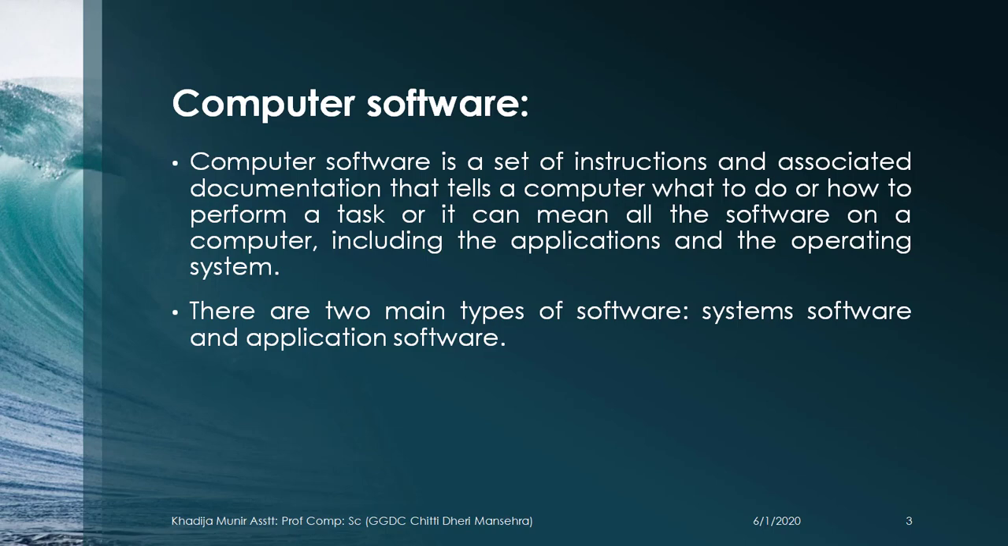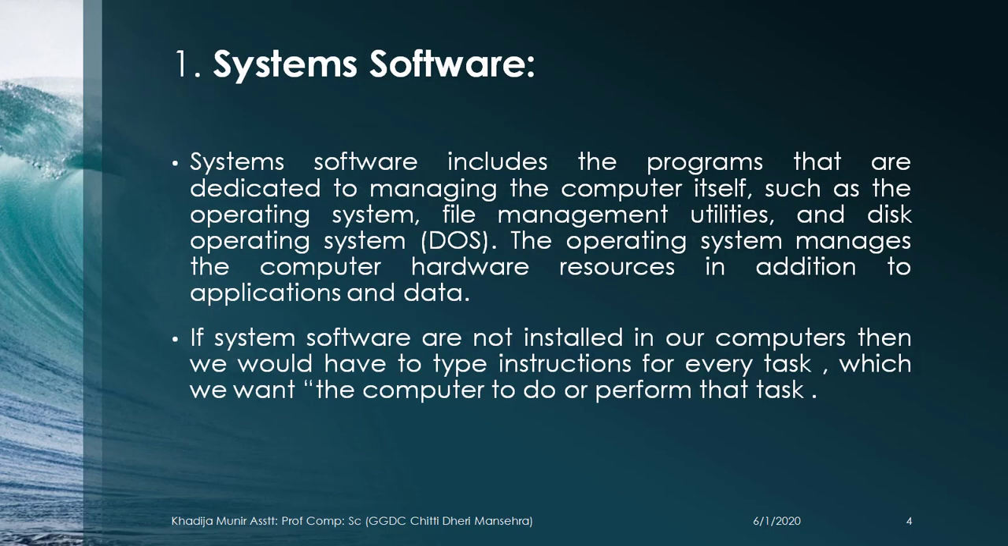Now, what is system software? System software includes the programs that are dedicated to managing the computer itself, such as the operating system, file management, utilities, and disk operating system. The operating system manages the computer hardware resources in addition to application and data. If system software is not installed in our computers, then we would have to type instructions for every task which we want the computer to perform.